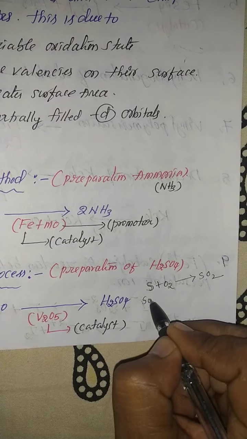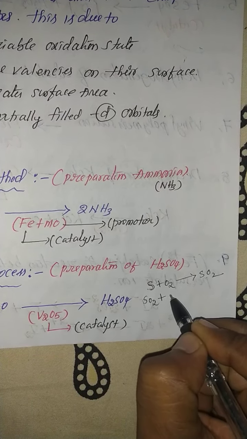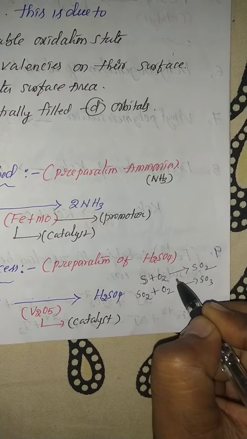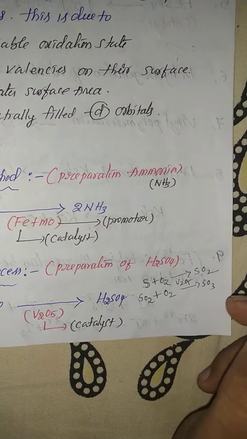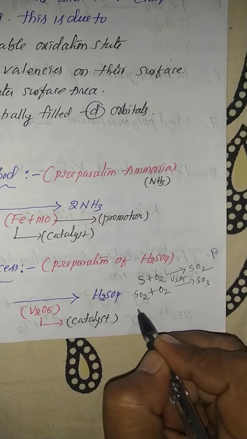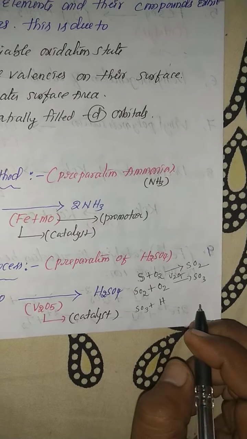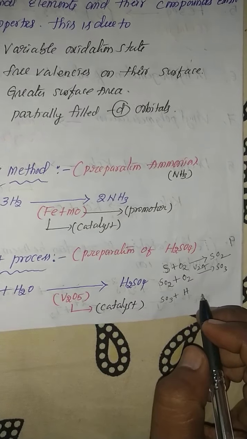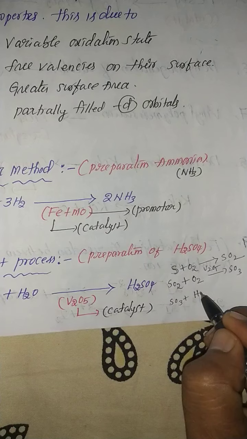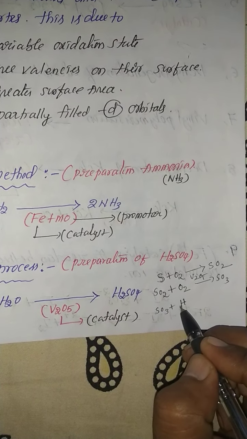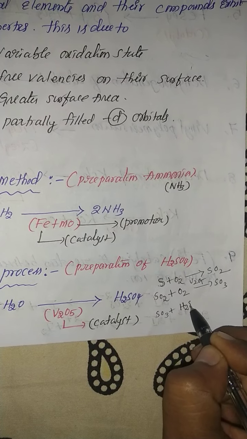After that, sulfur dioxide again reacted with oxygen to give sulfur trioxide. Here vanadium pentoxide is also used. After that, listen, sulfur trioxide is reacted with sulfuric acid.